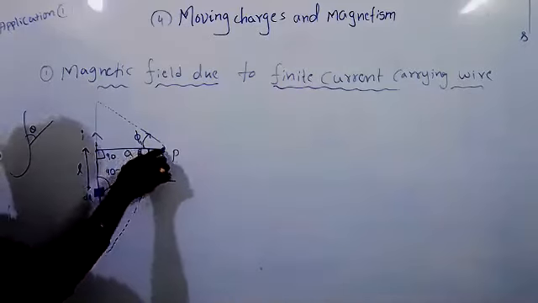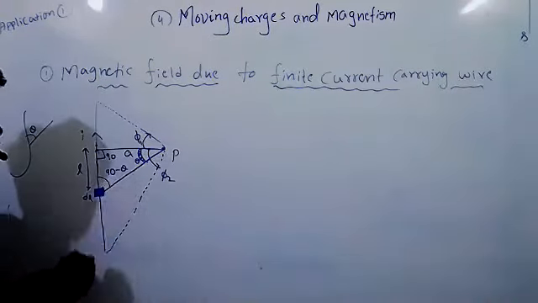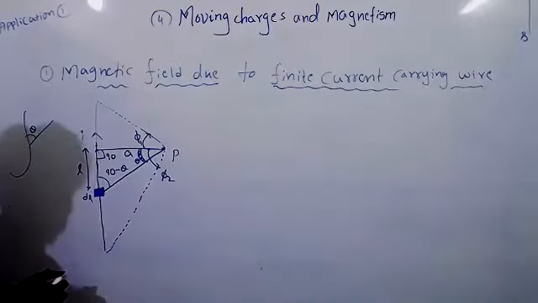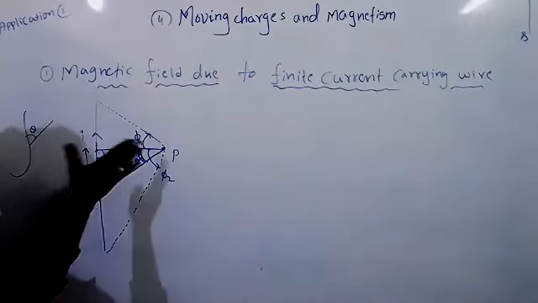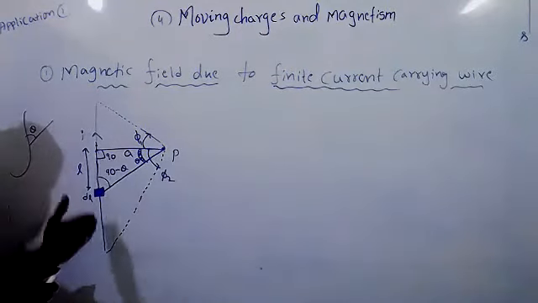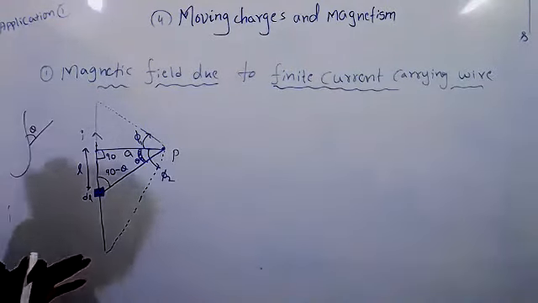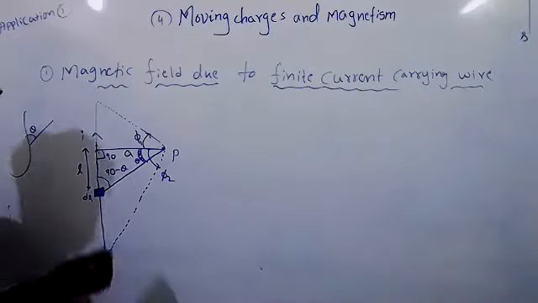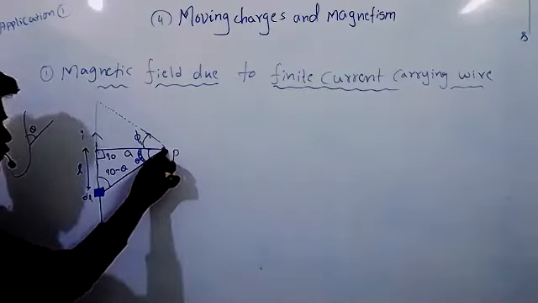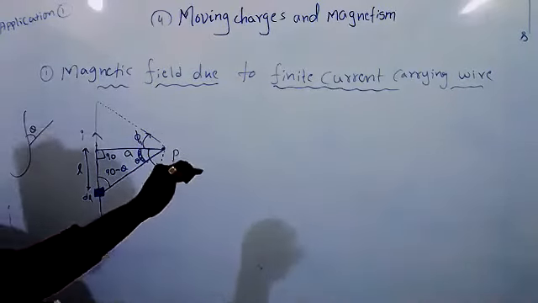Okay, just it is the wire, with current passing through that wire. At some distance from this wire, I consider one point. This point is not in the middle of the wire, it is somewhere else. And now I want to calculate the magnetic field. If I want to calculate how much magnetic field is here due to the entire wire, I can't calculate it at a time. That's why we use Biot-Savart's law. I consider a small element, that is dl. Due to this dl, at this point P, there will be a magnetic field.